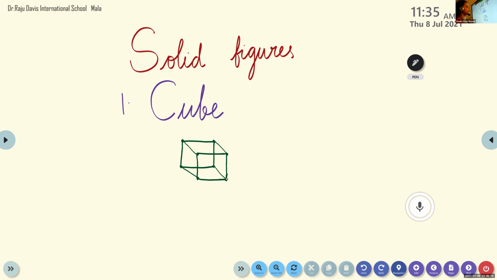So we got the shape of a cube. Now let us write one example. Name one object having the shape of a cube.